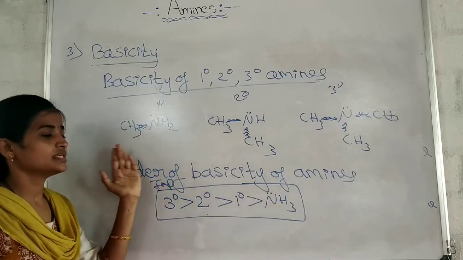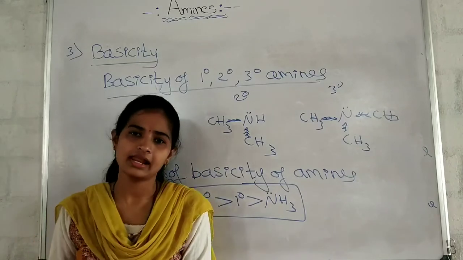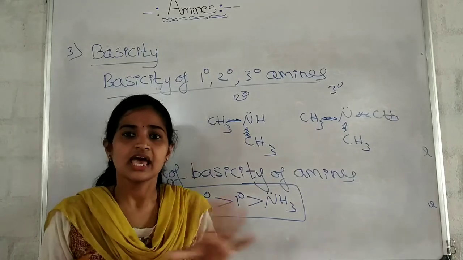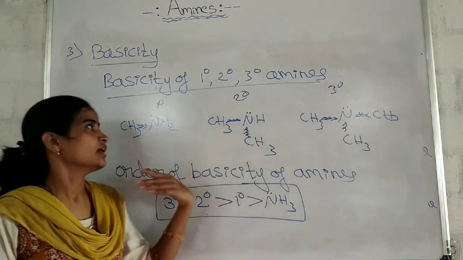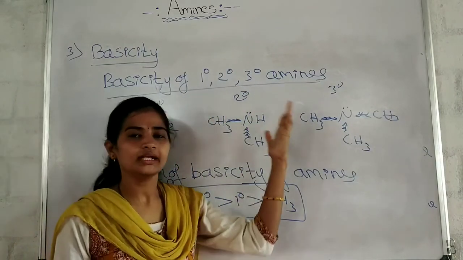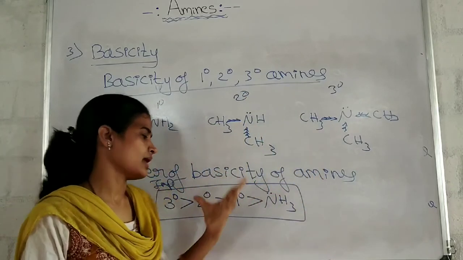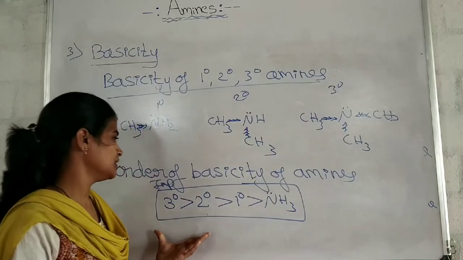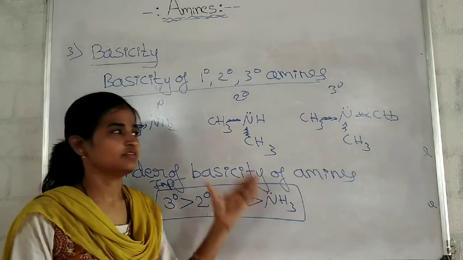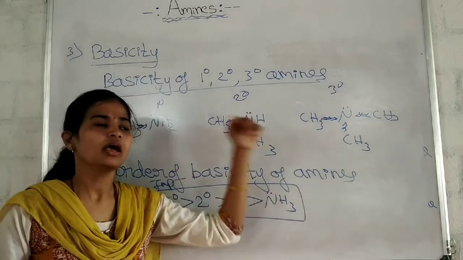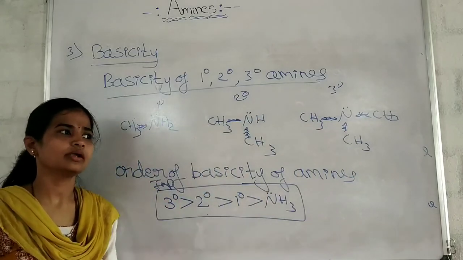We discussed the comparison of basicity of the alkyl amines and ammonia, and the comparison of the basicity within primary, secondary and tertiary amines. We got the order of basicity of the amines with this discussion. Basicity discussion is not yet over.